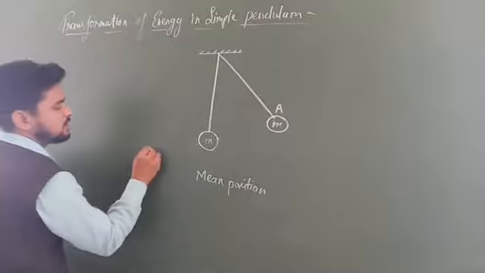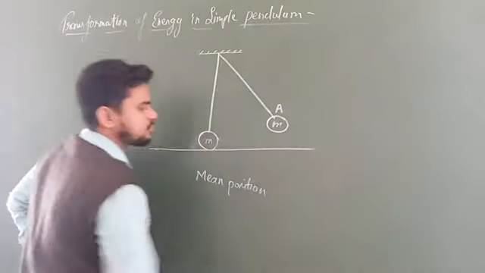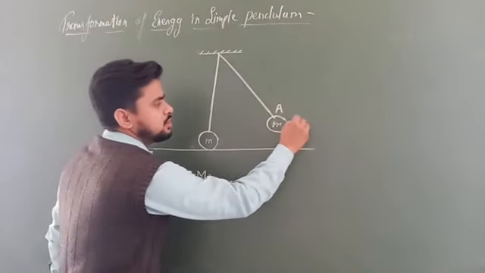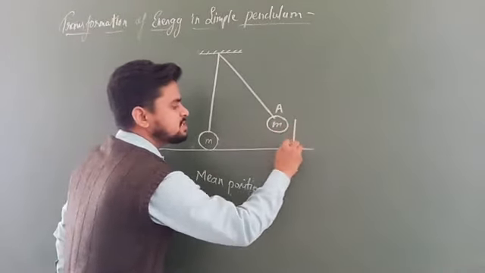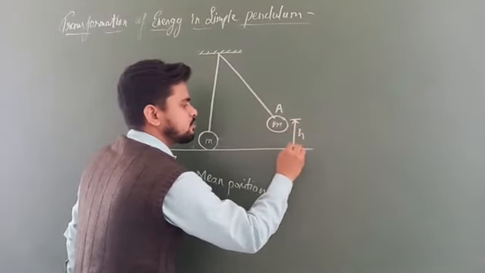Again assume that this is the reference level. Now you can see clearly at this position A, the bob is displaced by a certain height. Let us say the height will be h.